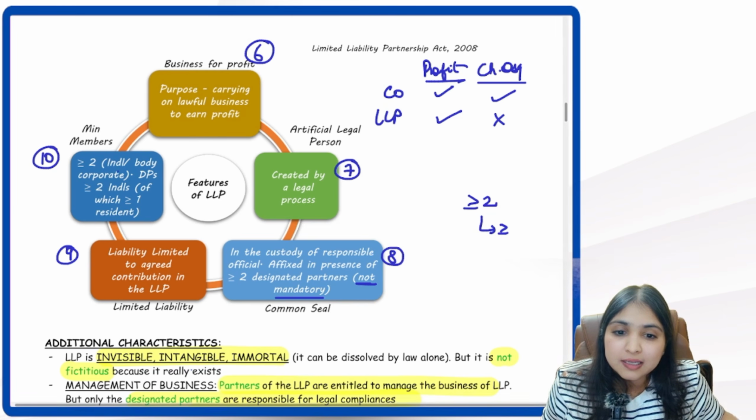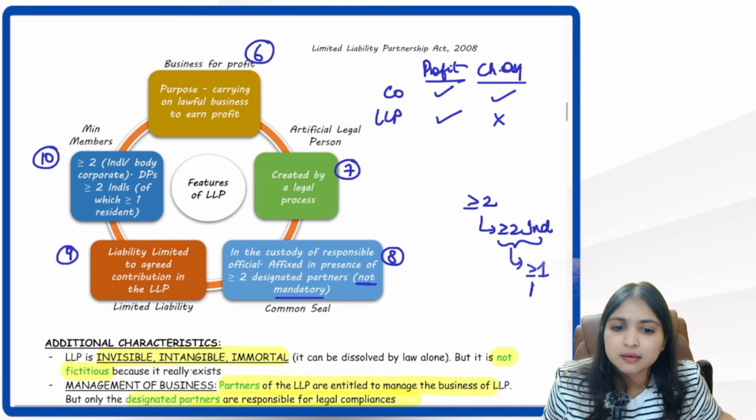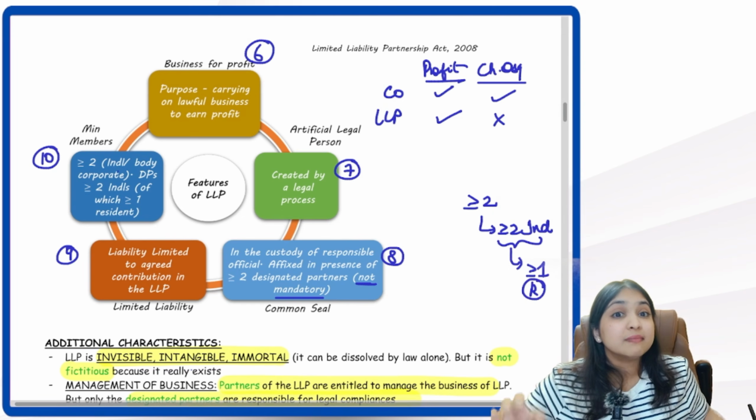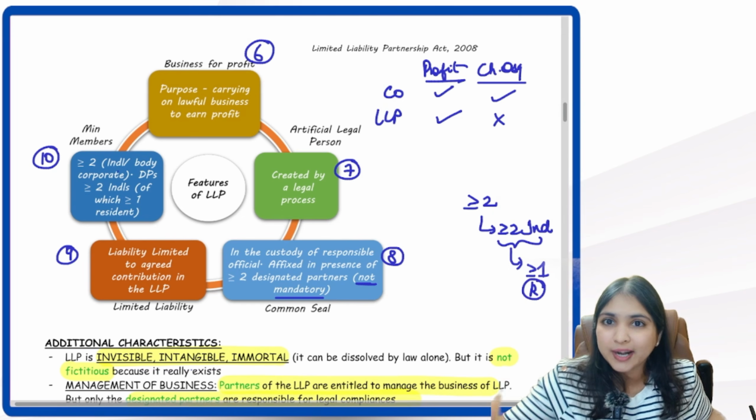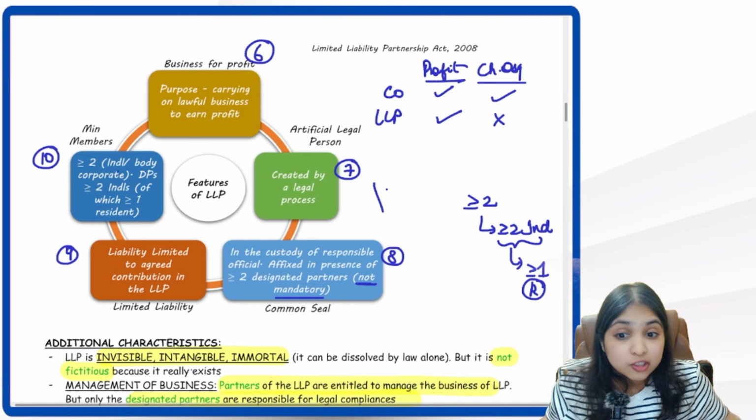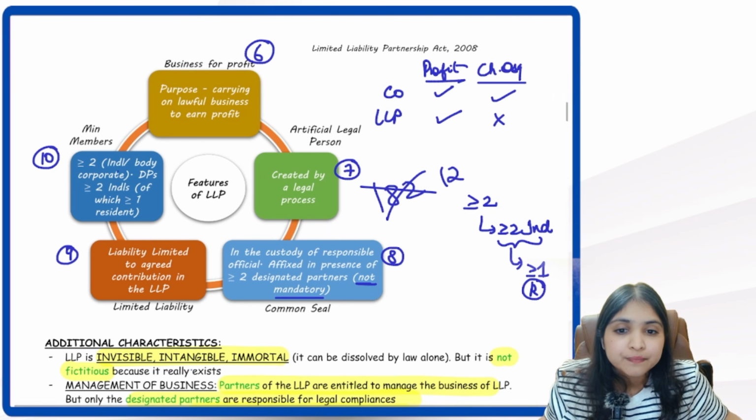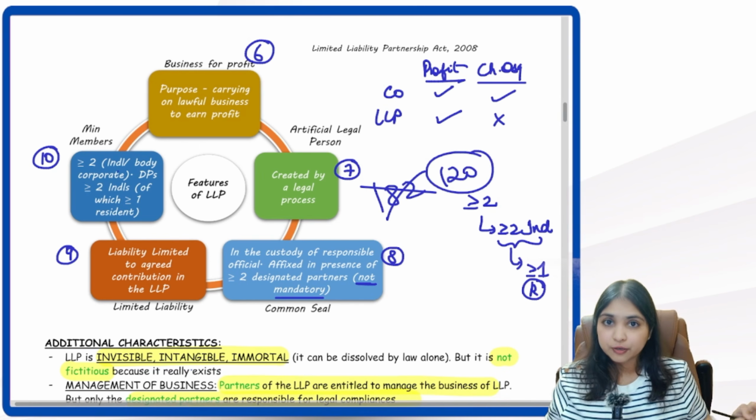Out of the 2 partners, minimum 2 individuals will become designated partners. Out of the designated partners, at least 1 designated partner has to be a resident. Resident means you must have stayed in India for at least 120 days in the financial year. There is no 182 days business over here. There is a 120 days criteria over here.